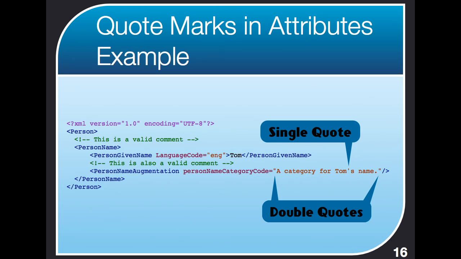But the important thing here is to see that person name category code has a value that is a category for Tom's name, because I couldn't think up one. Because it's Tom's name, possessive with a single quote in there, technically not an ampersand but an apostrophe, but we'll call it a single quote, we need to put double quotes around the whole value. We couldn't have used single quotes in this case. So that's what we're showing here: you can have a single quote inside the value if it's surrounded by double quotes, and you could have a double quote inside the value if the whole value were surrounded by single quotes.